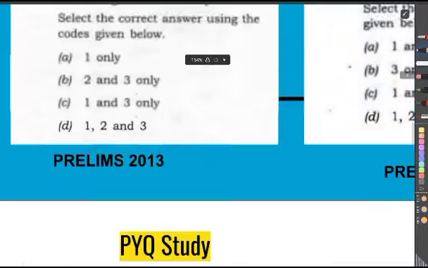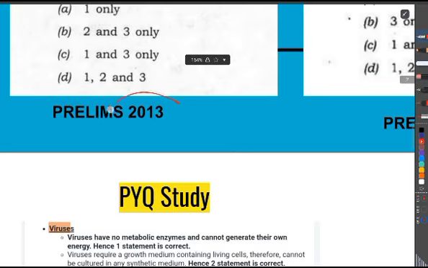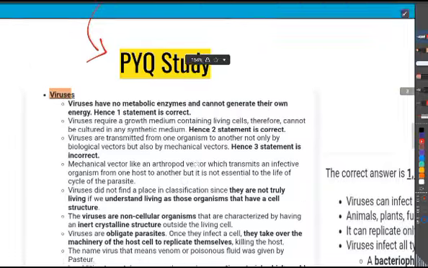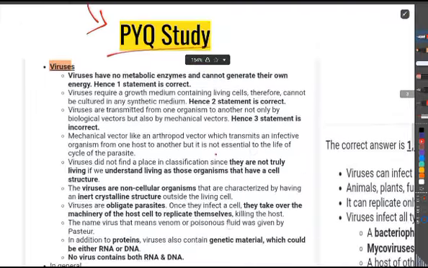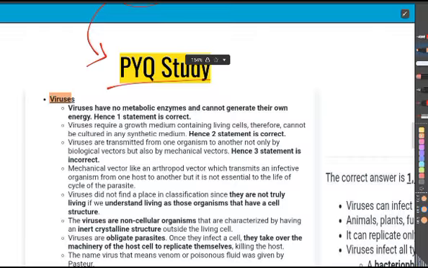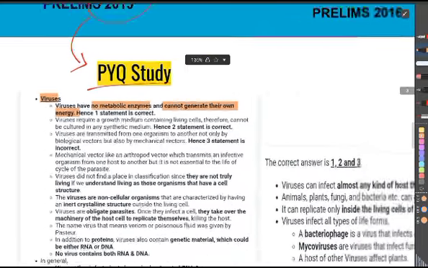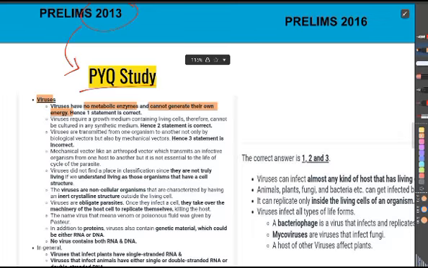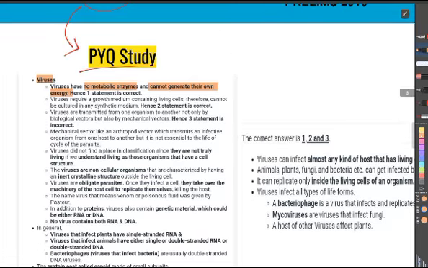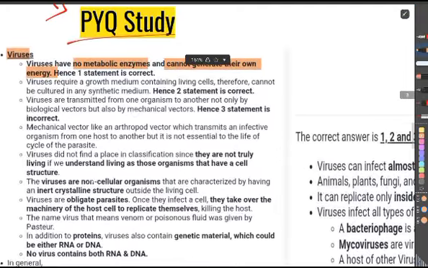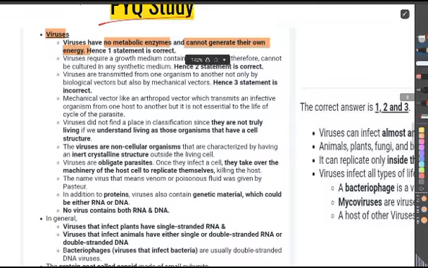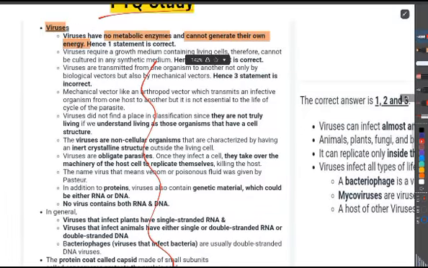So now let's read the answers for the 2013 question. What does it say? Viruses have no metabolic enzymes and cannot generate their own energy. So in this slide, I'll be telling how to read the PYQ answers, and also what you need to pick from the PYQs. There is a lot of information given, and you don't need to learn all of it by heart, you just need to learn what is necessary.